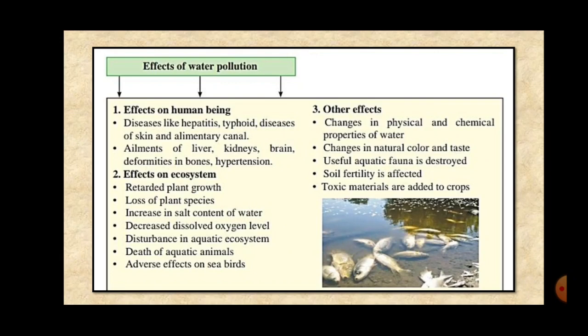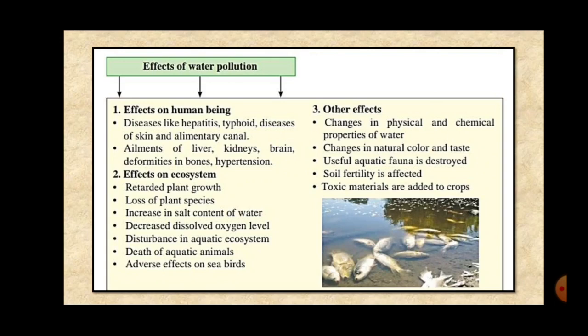Then besides the effects on human beings and the ecosystem, there are other effects also, like the changes in physical and chemical properties of water. If certain acid or certain liquid substances are thrown in the water, then chemical reactions take place, due to which the chemical properties as well as the physical properties of the water will change.